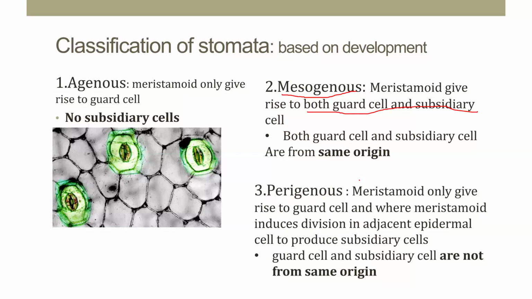In perigenous, guard cells and subsidiary cells are derived from different mother initials. In mesoperigenous, guard cells and at least one subsidiary cell are derived from the same mother initial. So this is the classification of stomata based on the development.